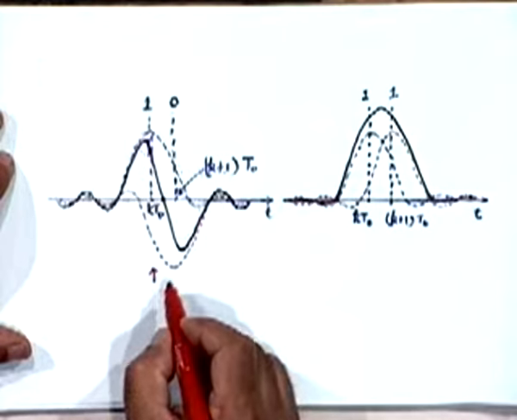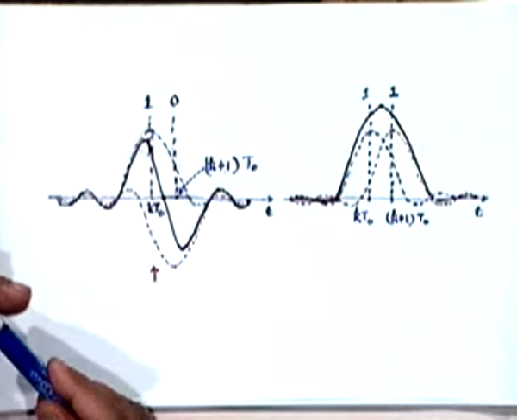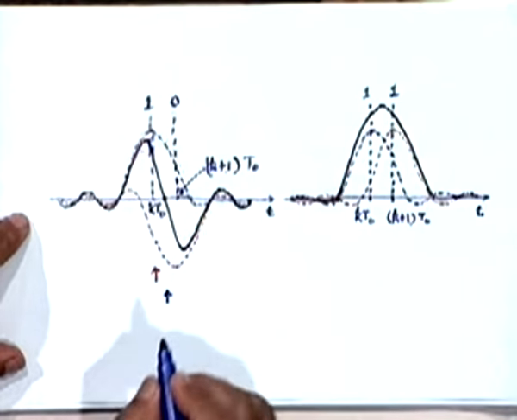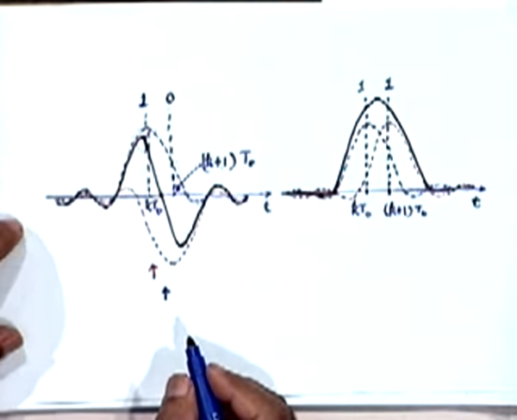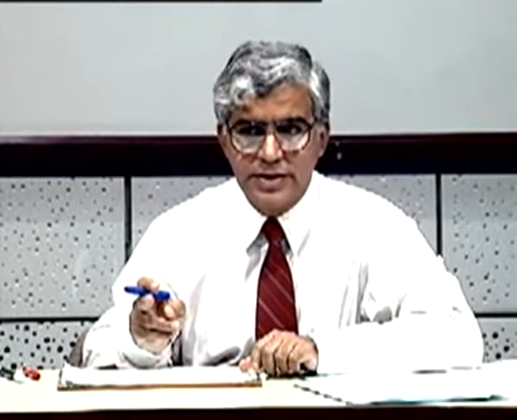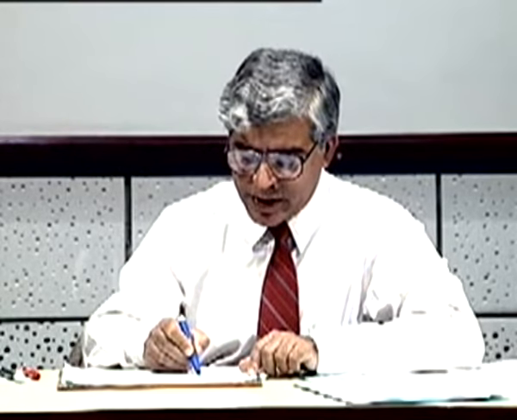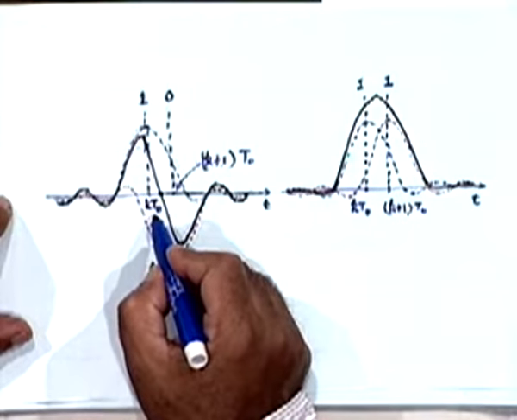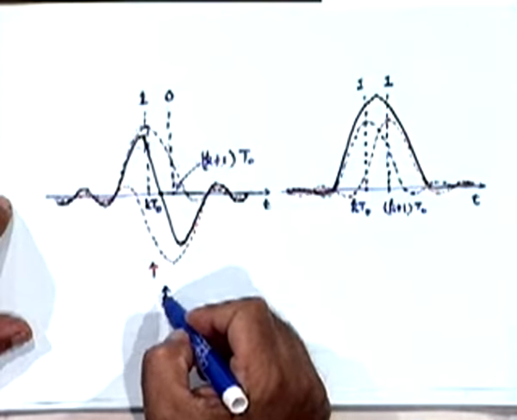So my sampling instant is not here now, as I mentioned earlier. It is going to be here, midway between the two signaling instants. I'm now differentiating between signaling instants and sampling instants, right? Corresponding to the signaling instant kt0, the sampling instant is kt0 plus t0 by 2.